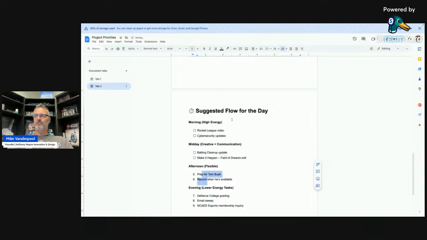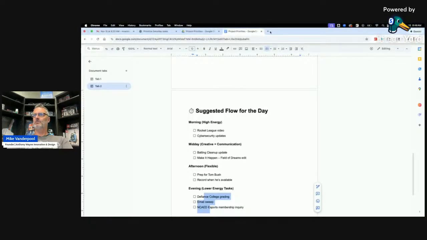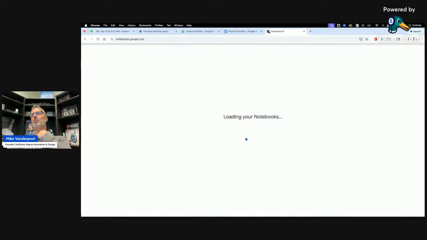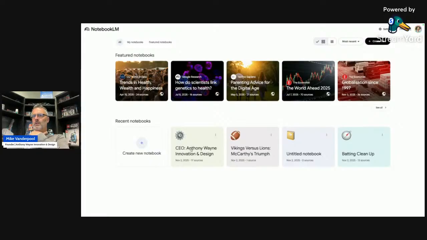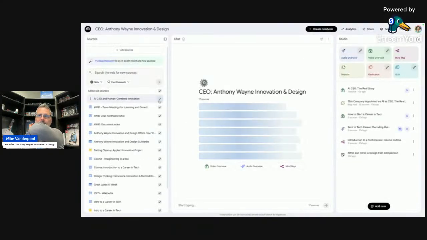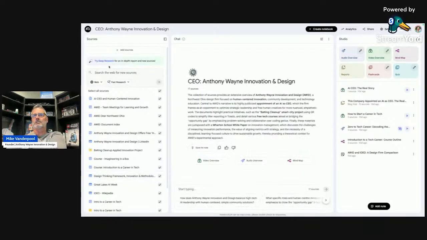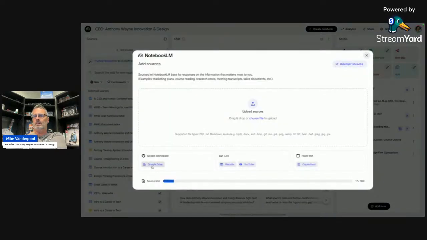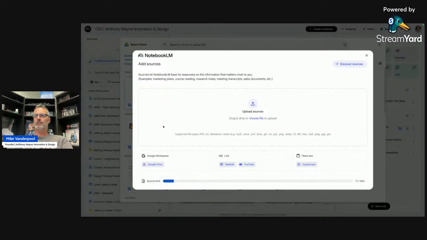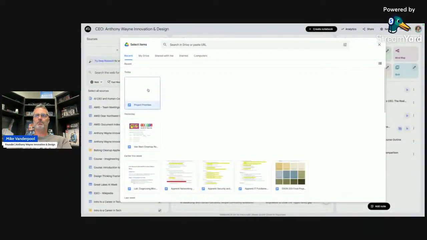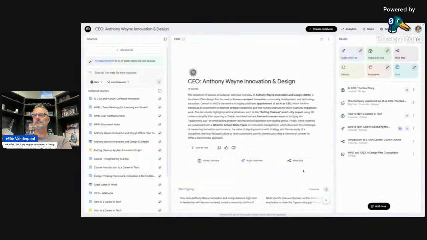Now, this will be pretty fascinating here because what I'm going to do, I think, and this will be a little bit of a test. I've been really leveraging the tool Notebook LM. So I have my Anthony Wayne Innovation and Design notebook here. And then what I will do is I will add a resource or a source, and I will just add in that priorities list document. I hope, project priorities. I just created that, insert this. And now, what are my priorities for today?